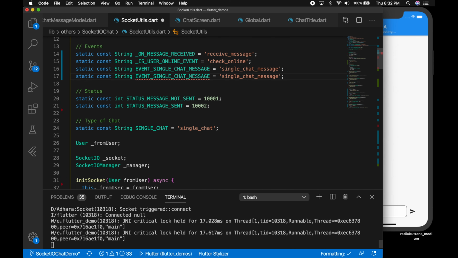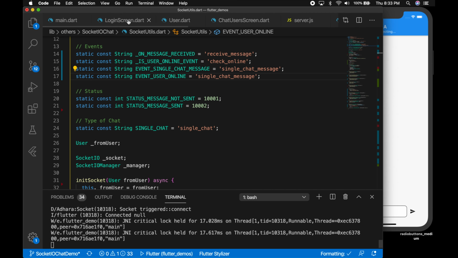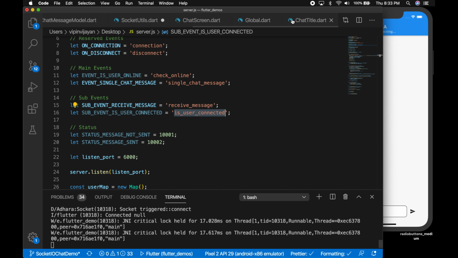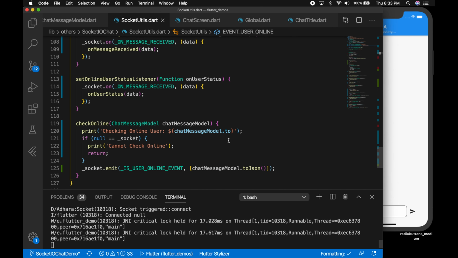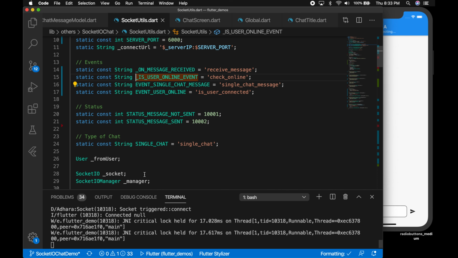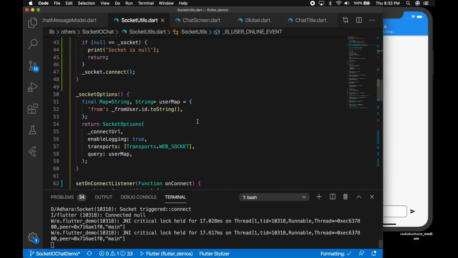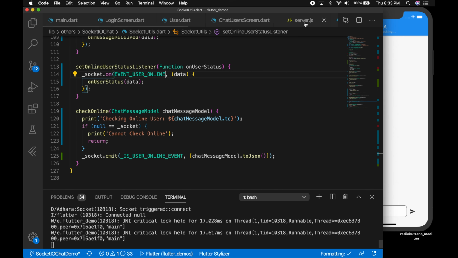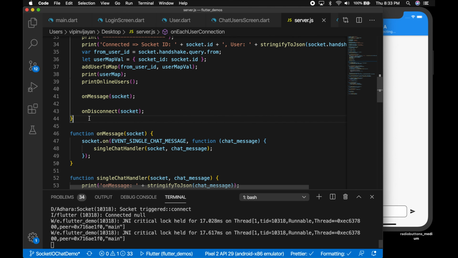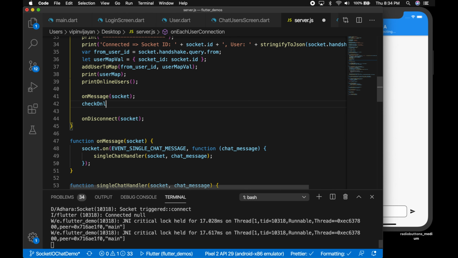Okay, so make it similar in Flutter, event user online, and the event that we are receiving from the server should be, let's say, from the server is user connected. Okay, so we should listen to that. Okay, so that is user connected, so is user event user online, so that's what we are listening to. Okay, so the server should send that event.